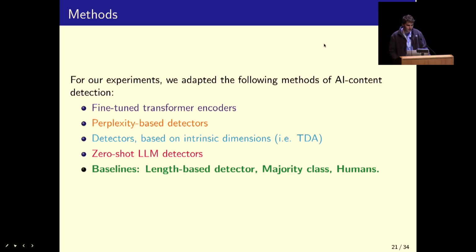And lastly, there's a human baseline, which is provided by the previous work that introduced the RoFT dataset. Although note that the human baseline was on a slightly harder task because they were shown the sentences one by one and then asked in real time to decide when was the first one that was machine written, whereas with our models, we're just feeding them the entire text at once.